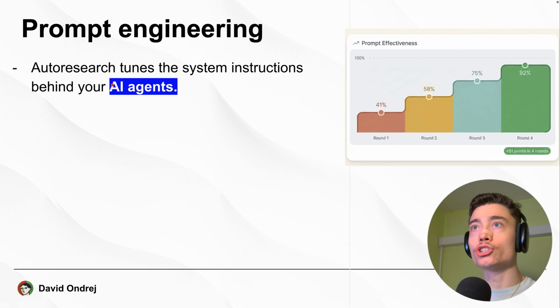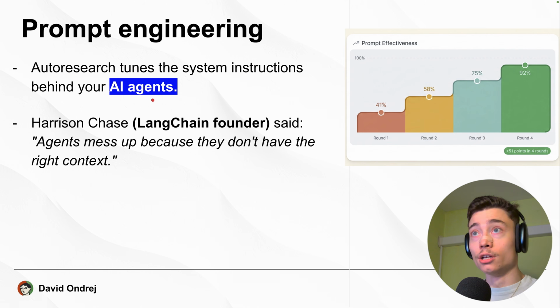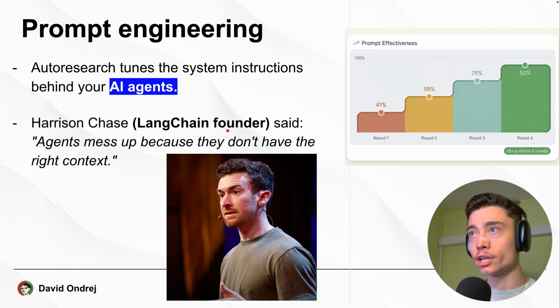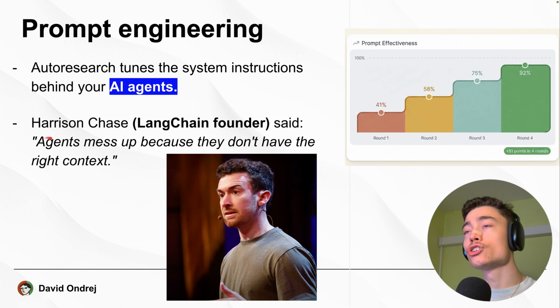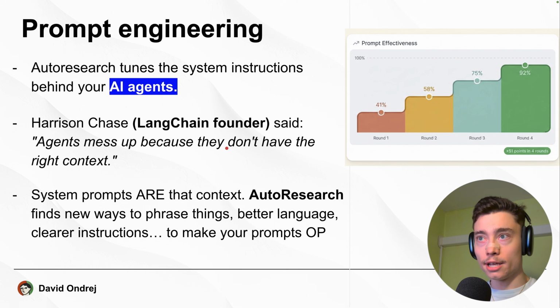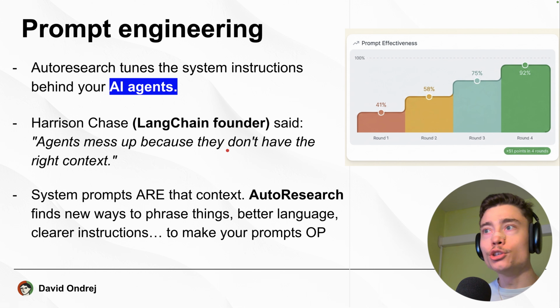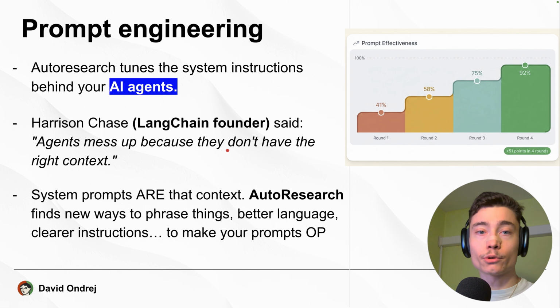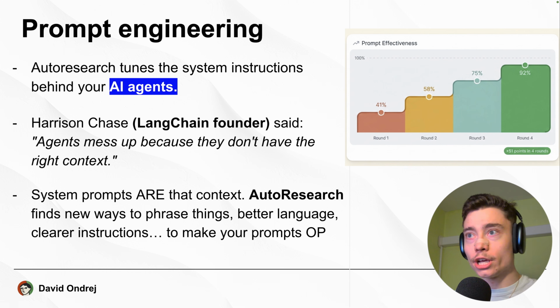Another use case is prompt engineering. Auto research can fine-tune the system instructions behind all of your AI agents. So Harrison Chase, the founder of LangChain, which is a billion-dollar company, said agents mess up because they don't have the right context. And system prompts are part of that context. So auto research can find new ways to phrase things. Better language, maybe even different language. Maybe instead of English, it can use Polish or Czech or German, whatever. It can try different levels, like beginner, college level, PhD level, to see which prompt works the best for all of your AI agents.